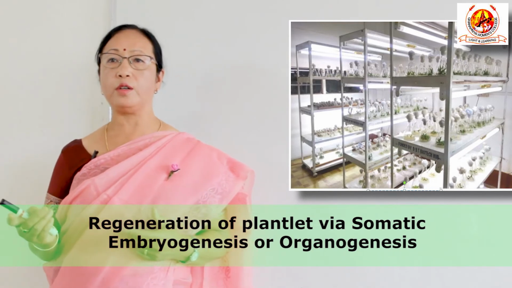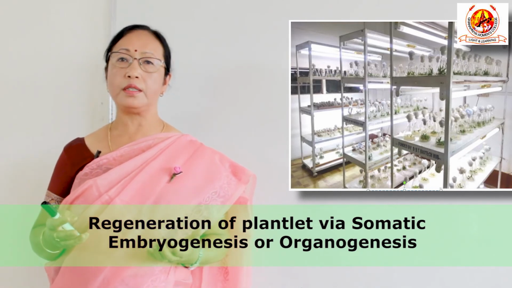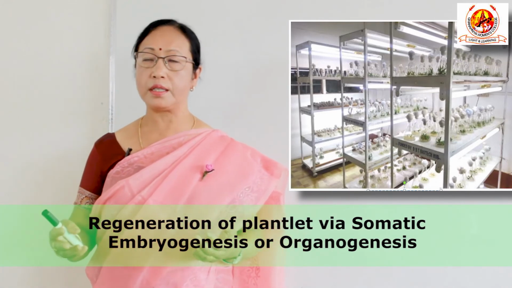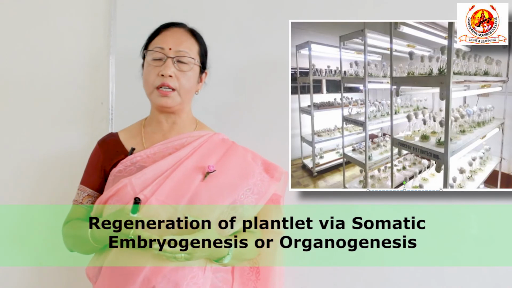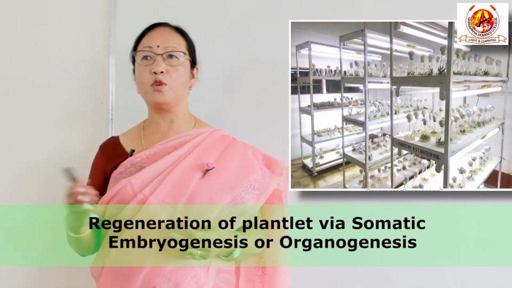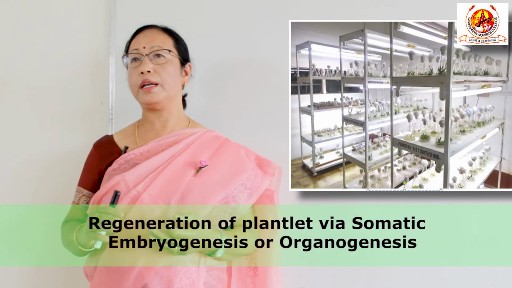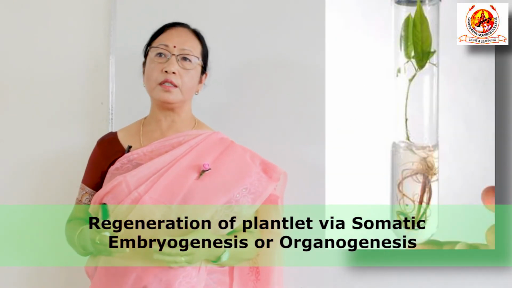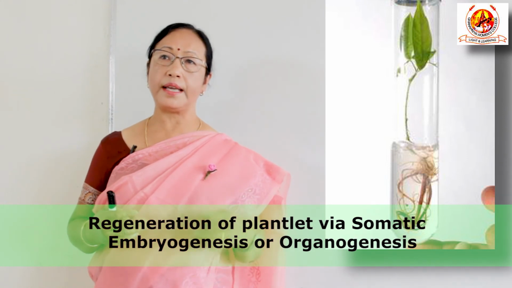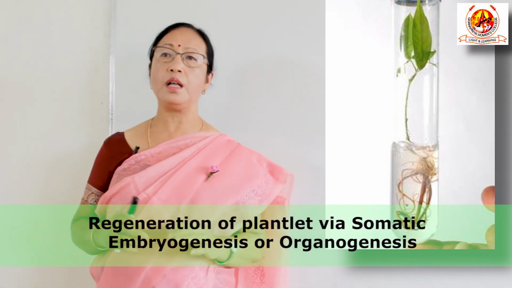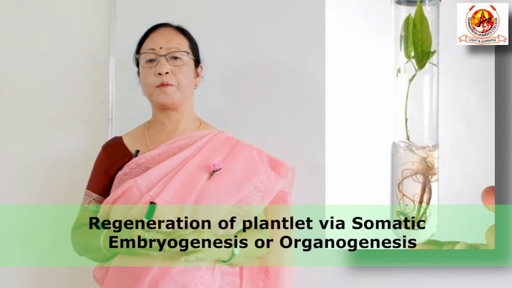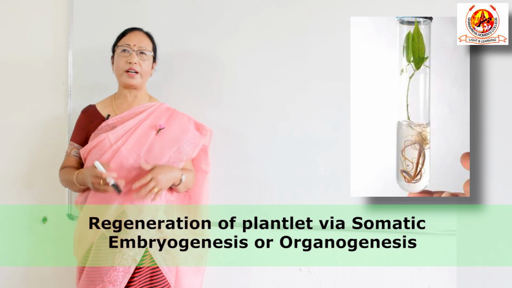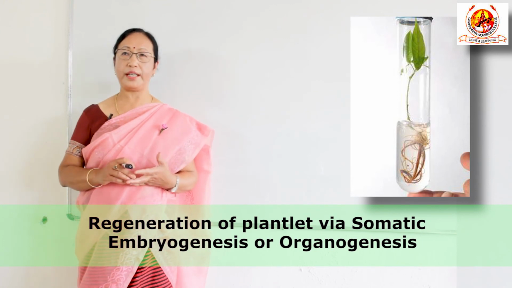But in case of organogenesis, only particular organs, say for example shoot. If shoot is developed, we have to go for another step, that is induction of rooting. And if root is developed, we have to go for induction of shooting. So it takes more time and more experimentation just to get the whole plant. Getting the whole plant in case of tissue culture, we call it regeneration. So after somatic embryogenesis or organogenesis, whatever is the case, finally we have to get the whole plant.